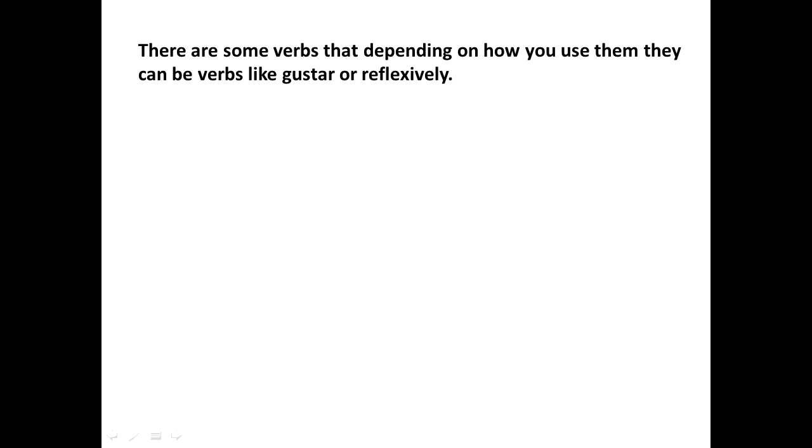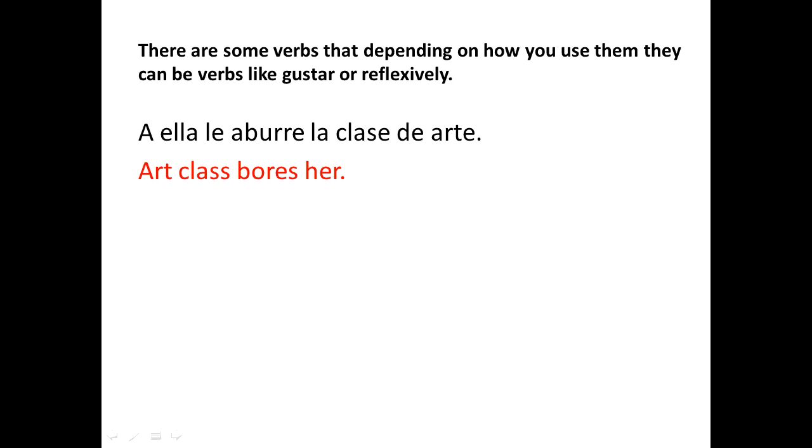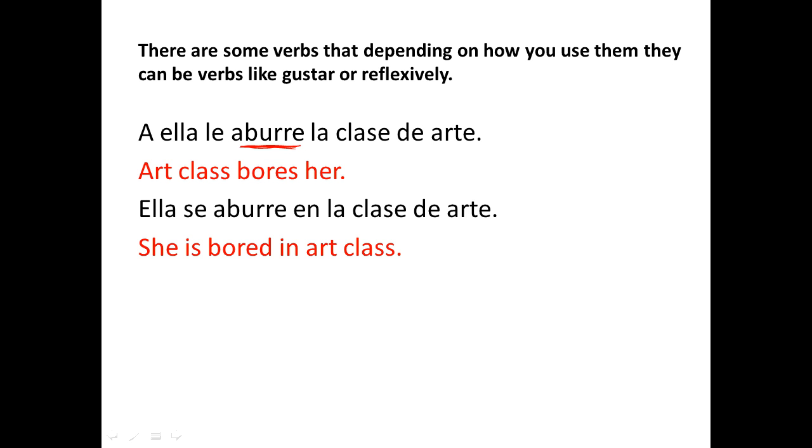There are also some verbs that, depending on how you use them, can be used with verbs like gustar, or they can be used reflexively. A ella le aburre la clase de arte. That means art class bores her. If you look on your verbs like gustar, you have aburre there. You can also use this and say, ella se aburre en la clase de arte. She is bored in art class. It's the same thing. It depends on how you want to use it.